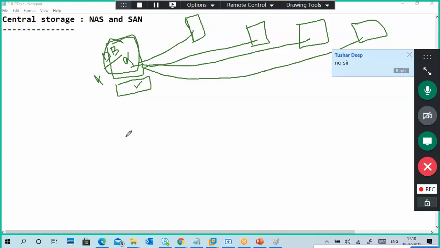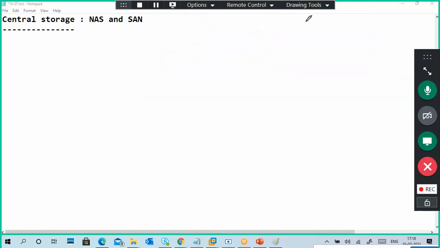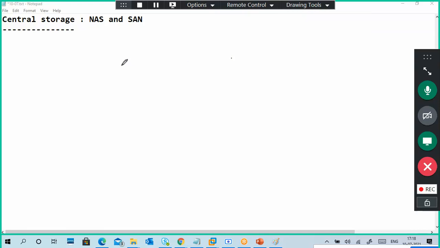You can't access the data. Then if your client came and said, I want data, you said server down, data is safe in the disk, but my server is down, come back tomorrow, I'll connect it to another server so you can access your data. Can we tell them like that?